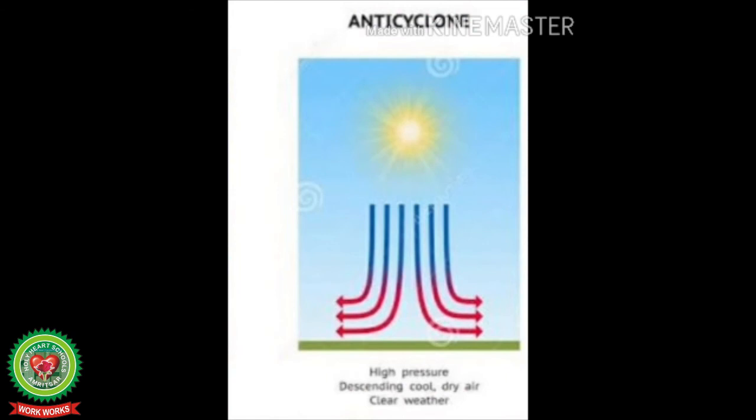Students, anticyclones move sluggishly at an average velocity varying from 30 to 50 km per hour and follow variable and unpredictable paths. The winds constantly descend at the center of an anticyclone, as a result of which the sky remains clear for most of the time. Clouds and rainfall are rare phenomena in anticyclones.